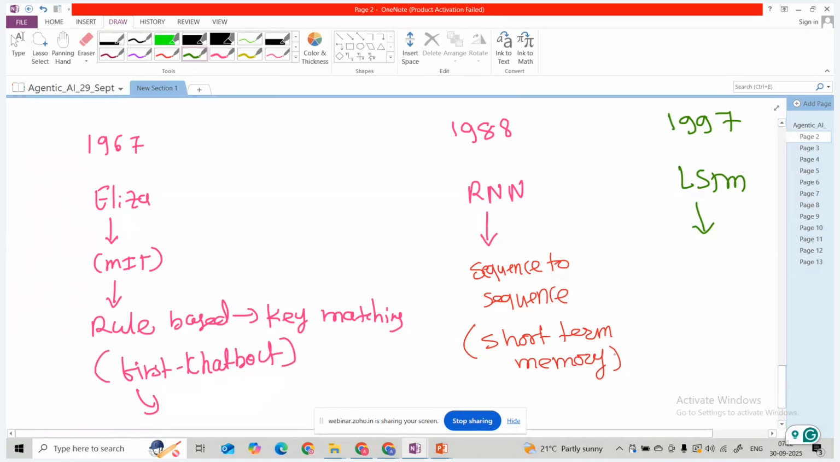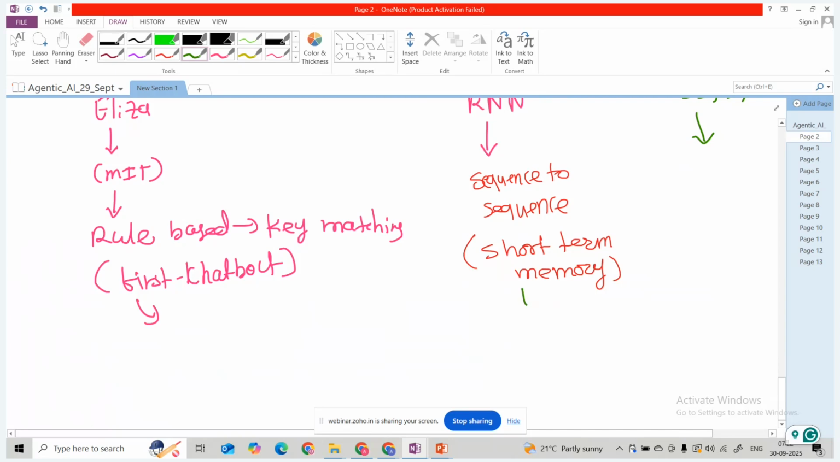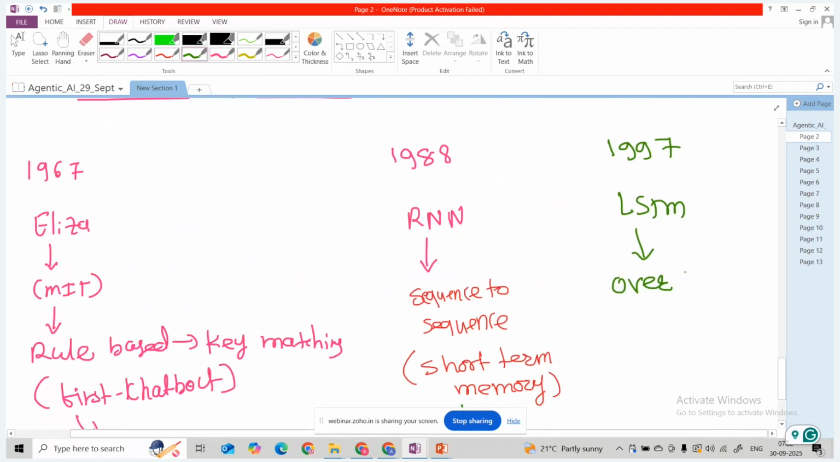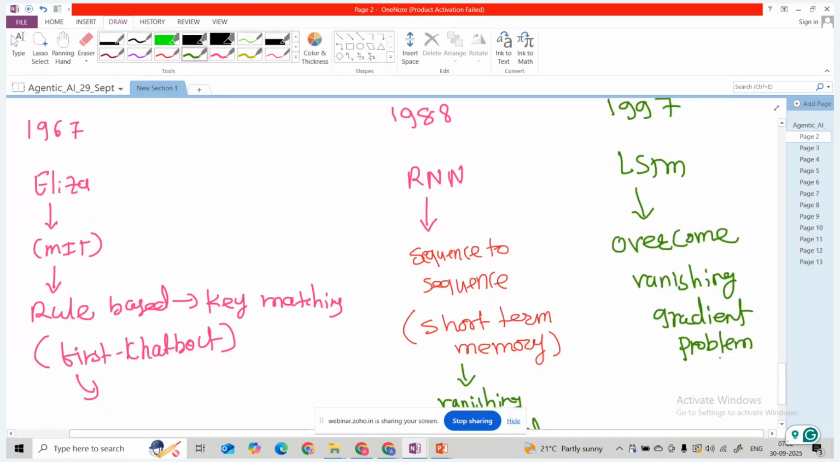The short term memory problem is generally called the vanishing gradient problem. I will explain this later: what is the vanishing gradient problem and why it occurs. But to overcome the vanishing gradient problem and get better memory, the researchers came up with the LSTM architecture, to overcome the short term memory problem.